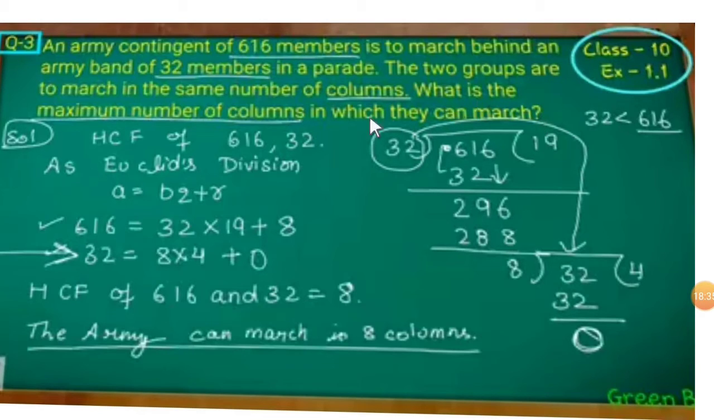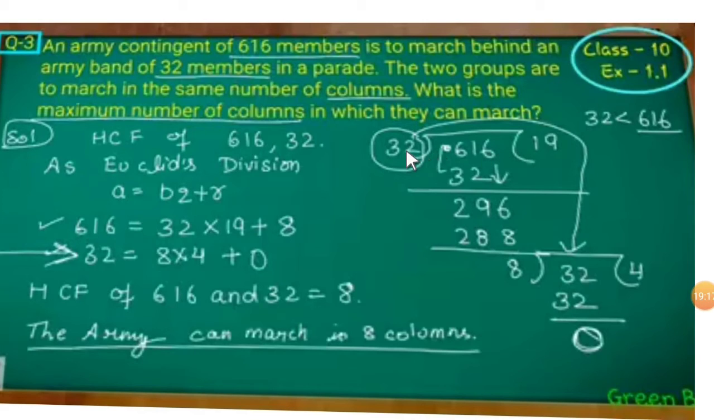It is nothing but what? We have to find the highest common factor of 616 and 32. 616 members have to march behind an army band of 32 members in a parade. So we have to find the highest common factor of 616 and 32. Use Euclid's division lemma or algorithm for these two numbers, that is a is equal to bq plus r. Since 616 is greater than 32, 616 is equal to 32.